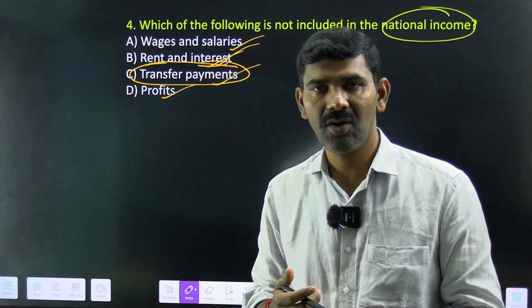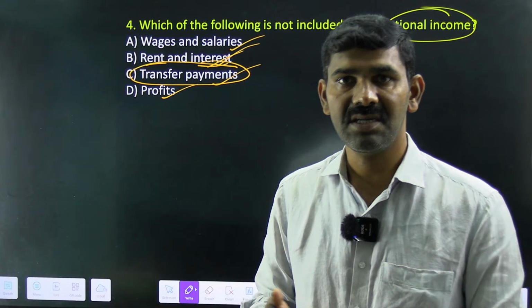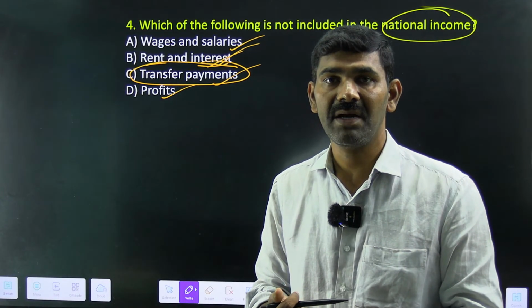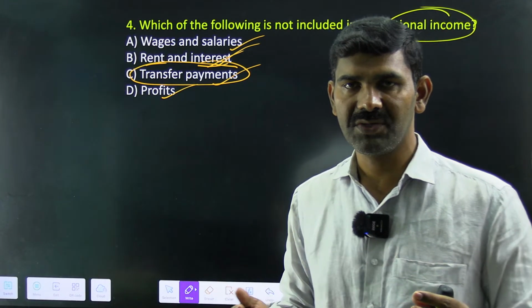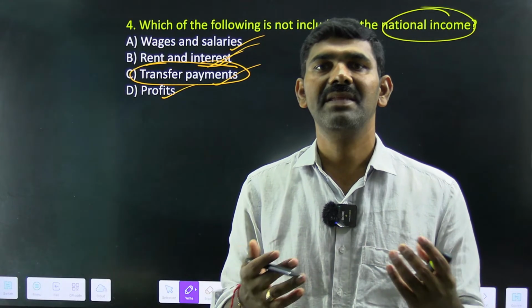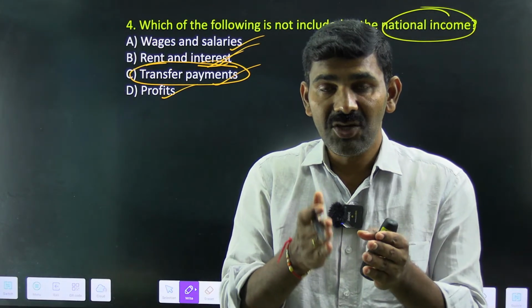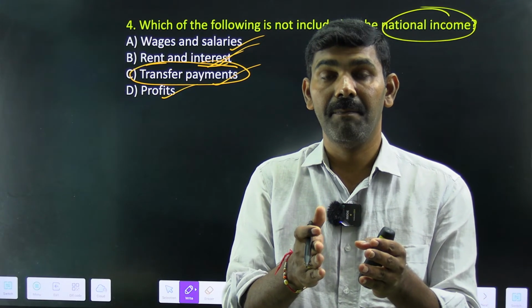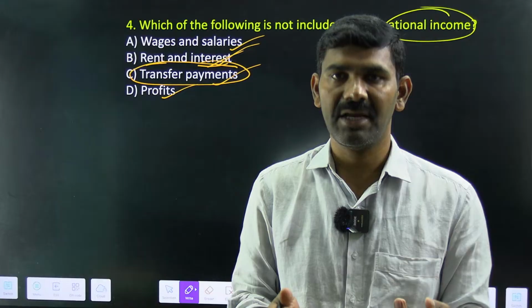Whatever money you get in a lottery cannot be accounted in the national income because that is also free of cost. Whatever prize money you get when you take part in a show, let's say Evaru Meelo Koteeswarulu or Bigg Boss, whatever you are paid for acting in that show is your national income, but not what you get in the form of prize money, right?